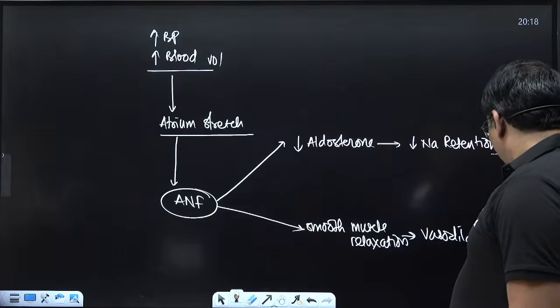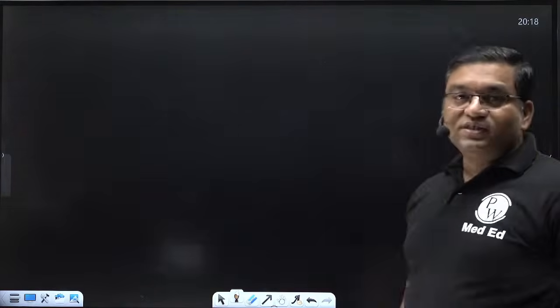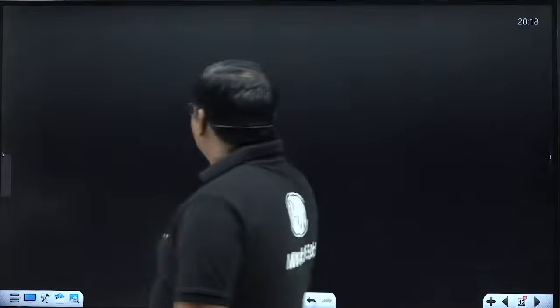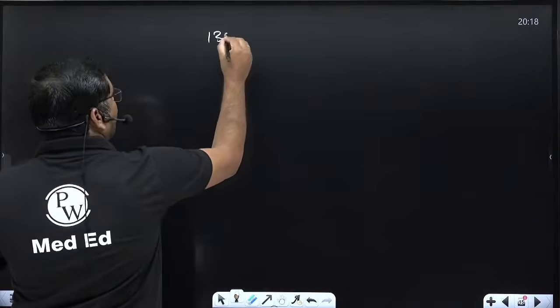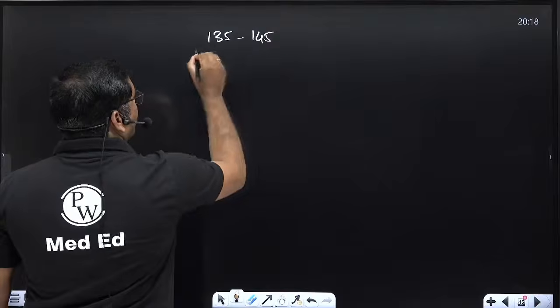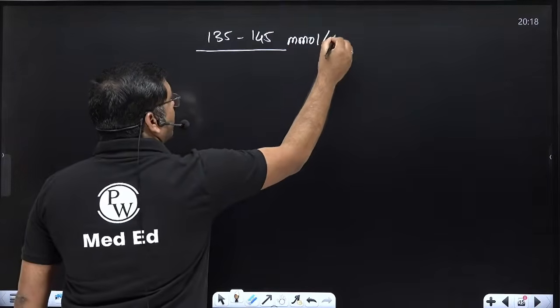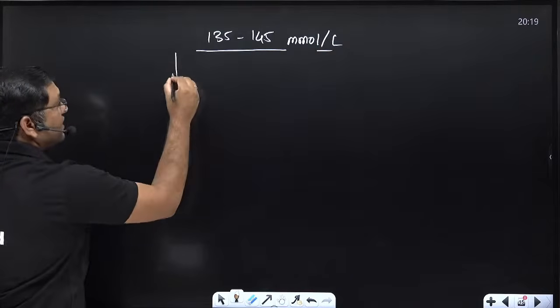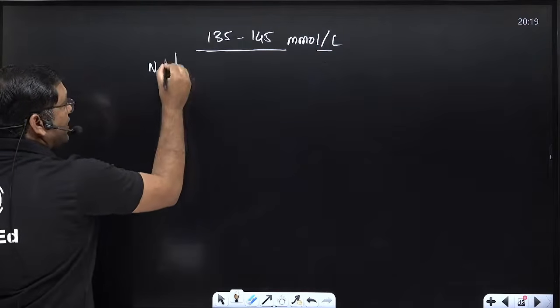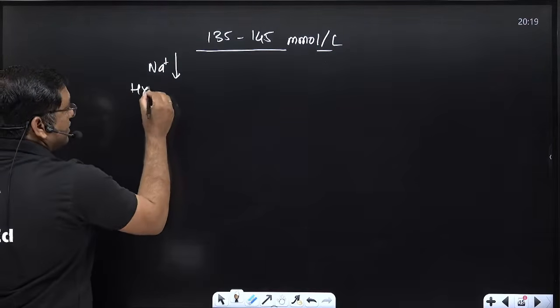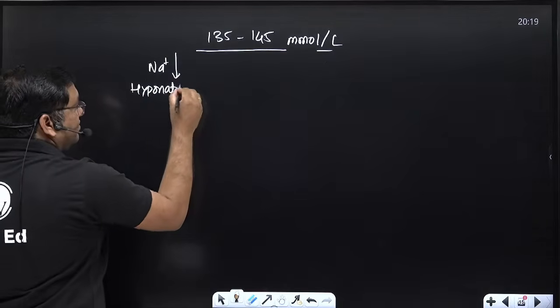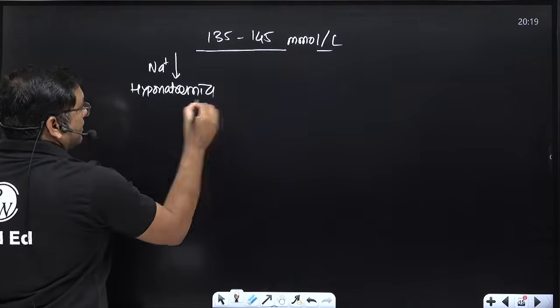Okay, so there are a number of causes of hyponatremia and hypernatremia. The normal level is 135 to 145 millimole or milliequivalent per liter. If there is decrease in the sodium, it is known as hyponatremia.